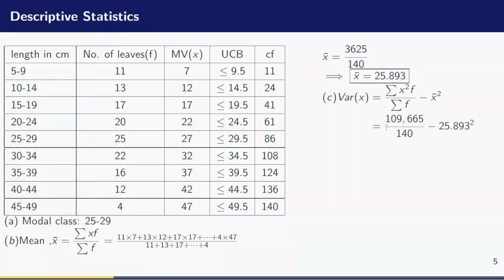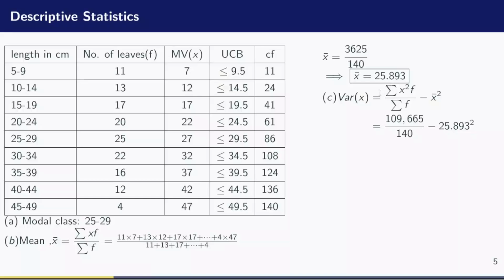So what about the variance? How do we find the variance? The variance can be obtained using the formula: the sum of x squared times its frequency, divided by the sum of the frequency, minus the square of the mean, what I just obtained here.